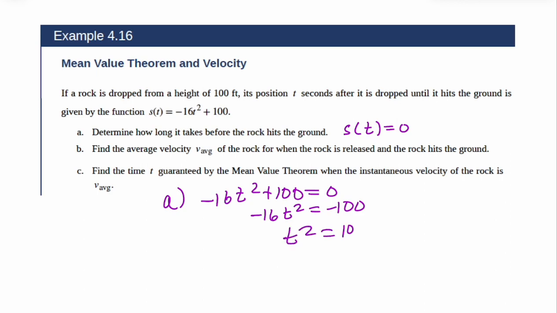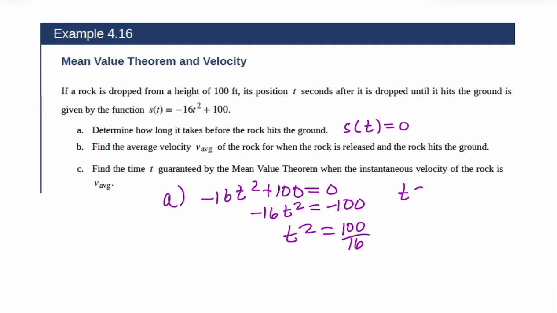T squared equals 100 over 16. Now, I know that's reducible, but because I know I'm going to take a square root, I'm just going to leave it, because I can go t is plus or minus the square root of 100 over 16. The square root of 100 is 10.